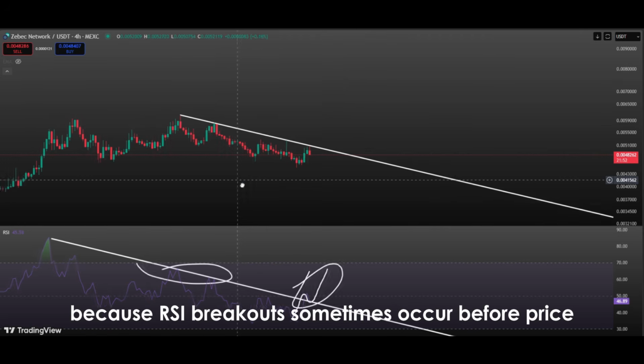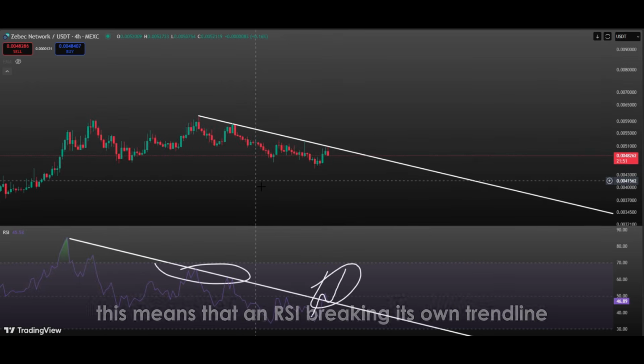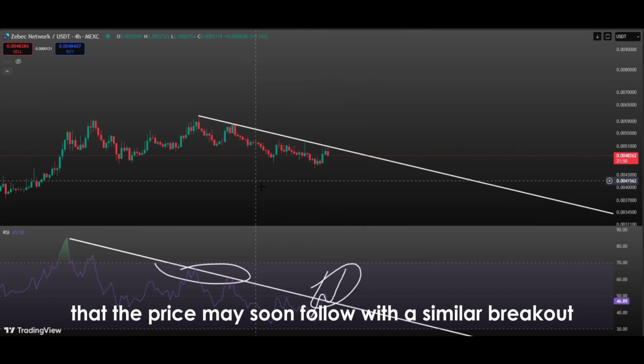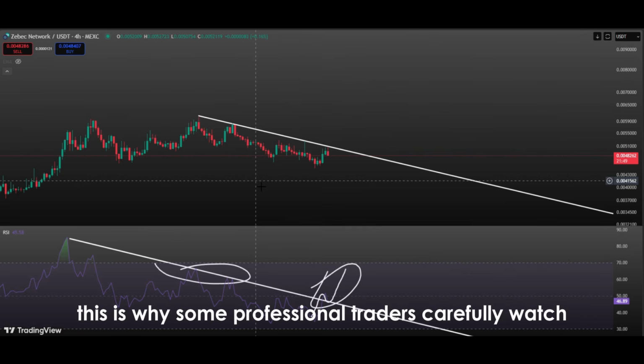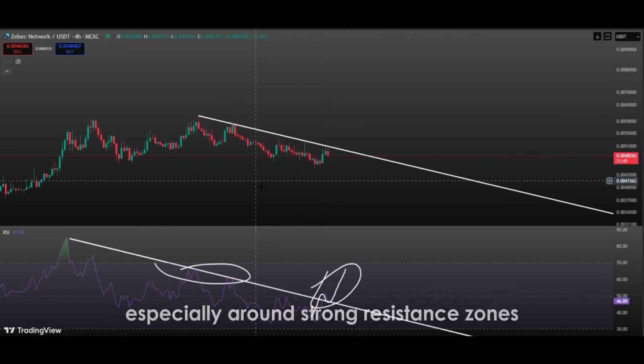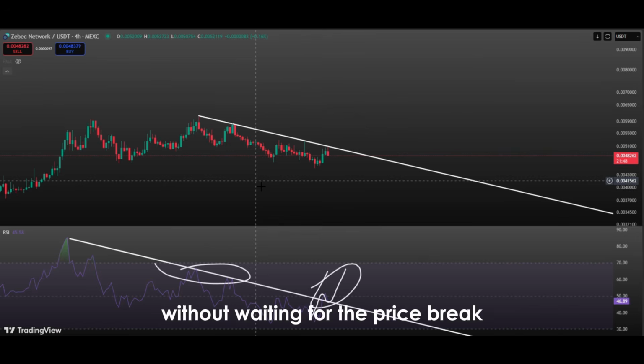Because RSI breakouts sometimes occur before price movements, they're considered a leading signal. This means that an RSI breaking its own trend line before there is a clear trend line breakout on the price chart can serve as an early warning that the price may soon follow with a similar breakout. This is why some professional traders carefully watch to see whether price or RSI breaks first, especially around strong resistance zones. If RSI breaks first, these traders may open positions without waiting for the price breakout.